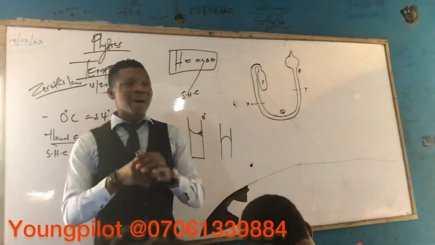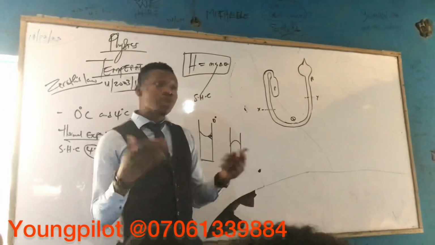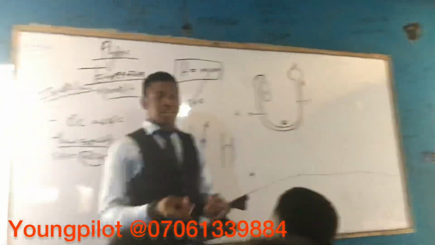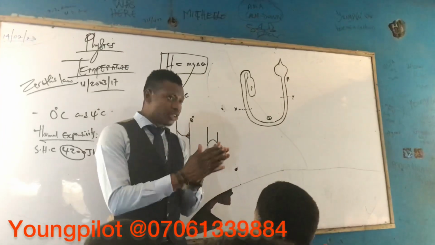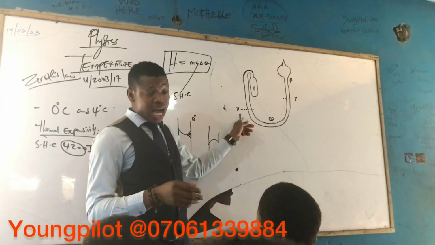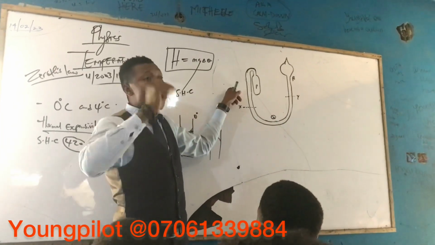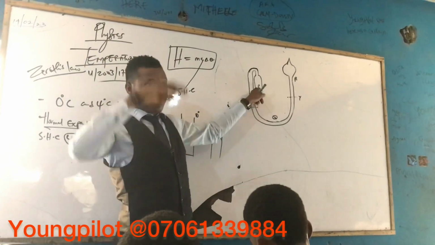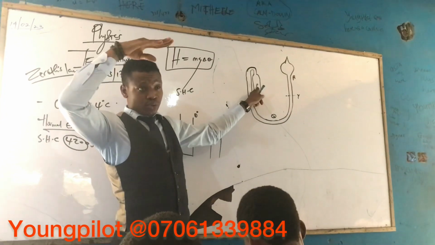Once you get it, JAMB will not be asking you theory, but theory questions they can coin into objective. So now let's judge some of the advantages. We have gotten the answer already, right? I've mentioned one of the advantages: alcohol is less dense than mercury. So that is why it is up; anything that is less dense will float.